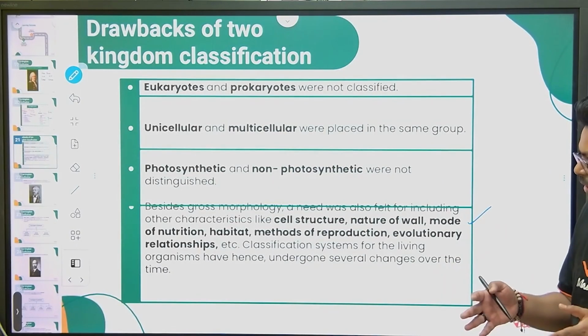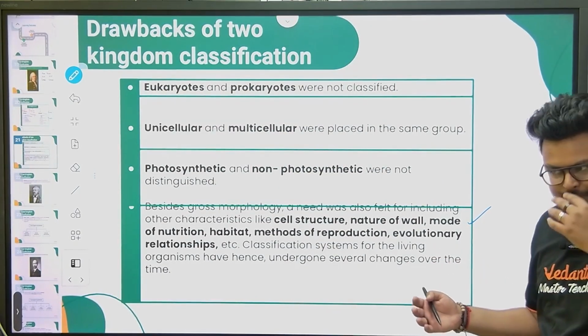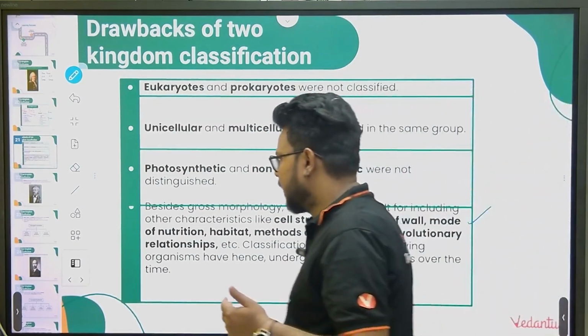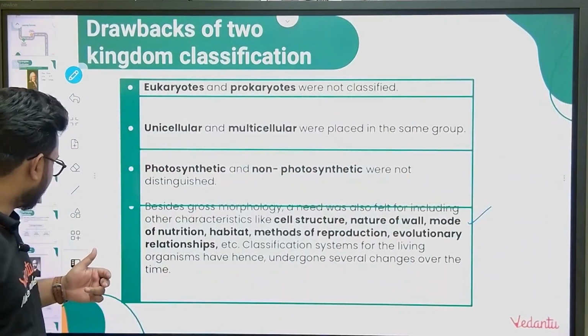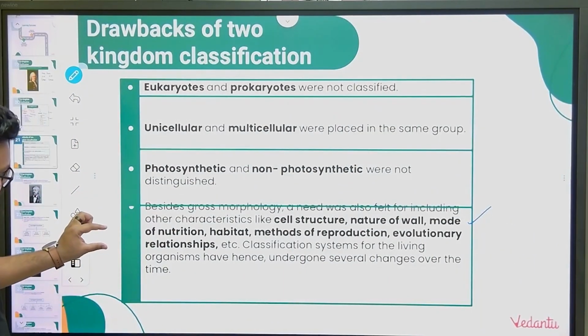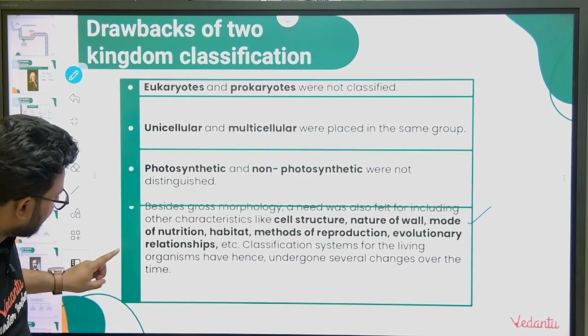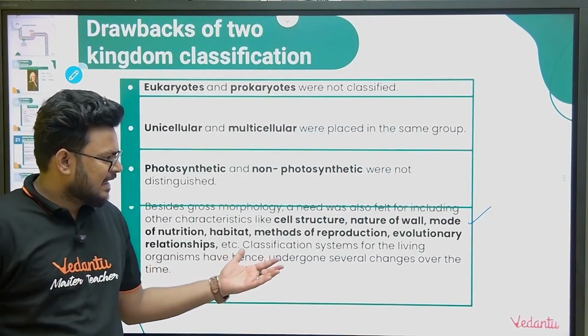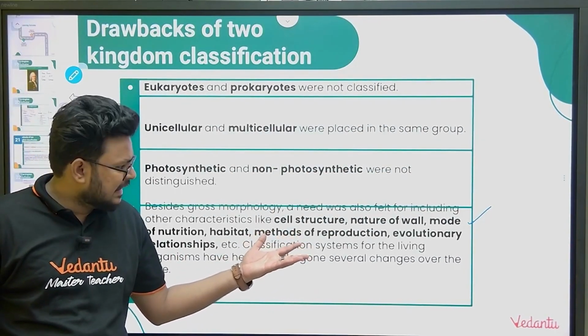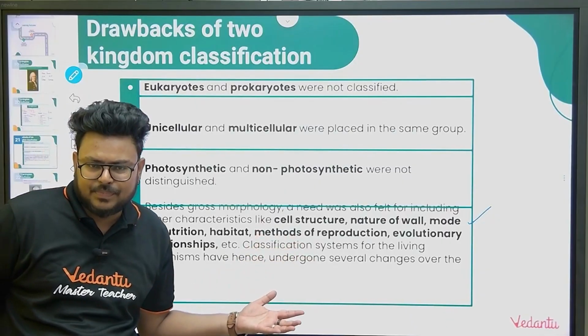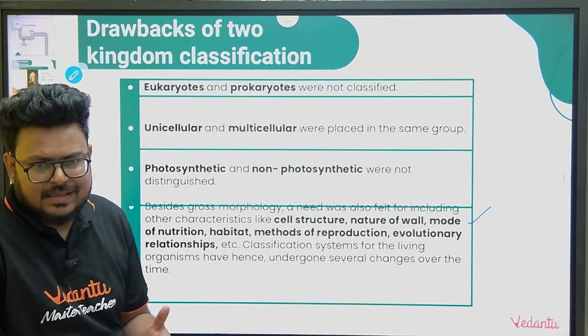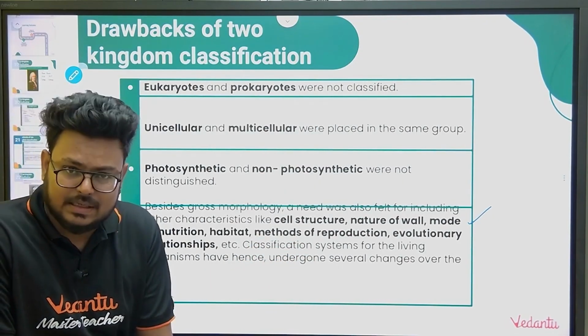Next is Ernst Haeckel. Ernst Haeckel gave the three kingdom classification. He introduced the kingdom Protista. With Protista, we can say cell organization, because Protista includes all unicellular organisms.